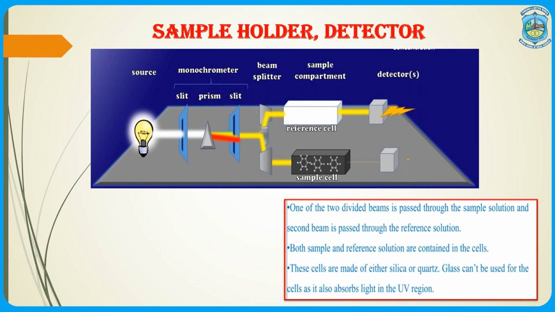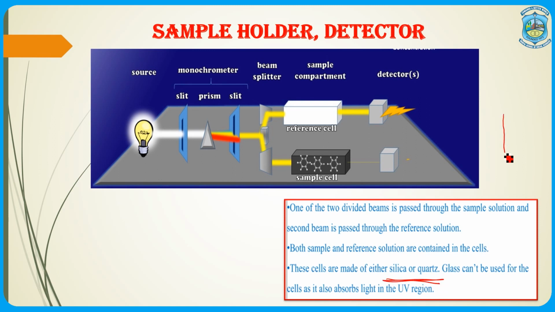These are small test tube like structures which are specifically known as cuvettes, and they are not made up of simple glass. Instead, they are made up of quartz. What is the reason that glass is not used and quartz is used? Because glass shows absorbance in the UV visible region. So, if we take it as a sample holder, the material of our holder will itself absorb the light radiation and the results will be varied. Therefore, quartz or silica is used for making these small cuvettes.